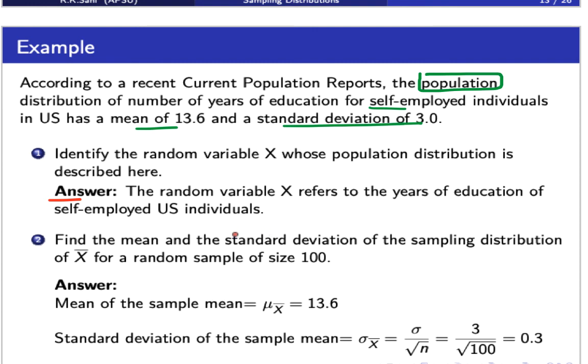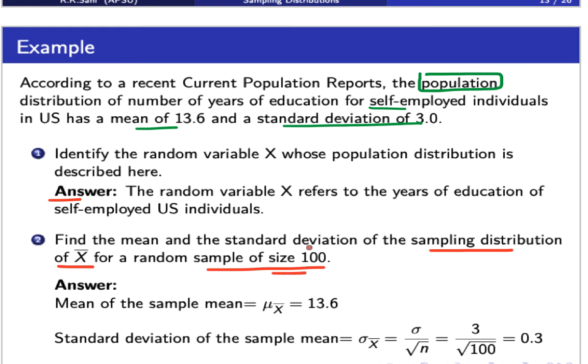Okay. Now, the second question: what is the mean and standard deviation of the sampling distribution of the sample mean for a random sample of size 100?